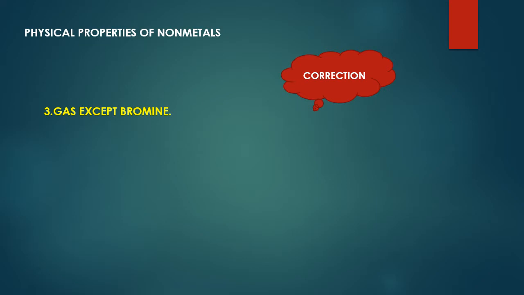So please make a correction over here that non-metals are found in solid state and gas state except bromine. At that time I could not notice it. When I noticed it, it was converted into movie and at that time it was difficult to change. So now please make this correction and read that non-metals are solids and gas except bromine.